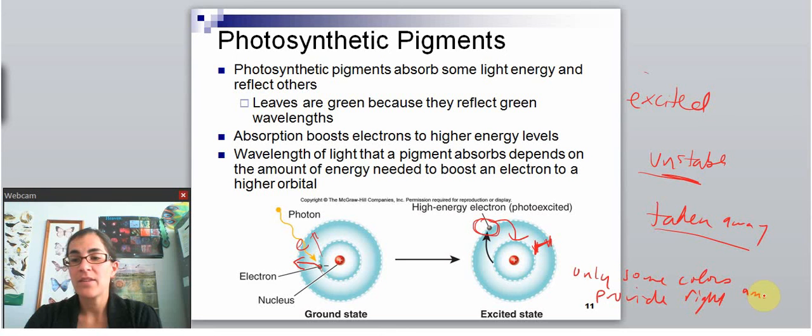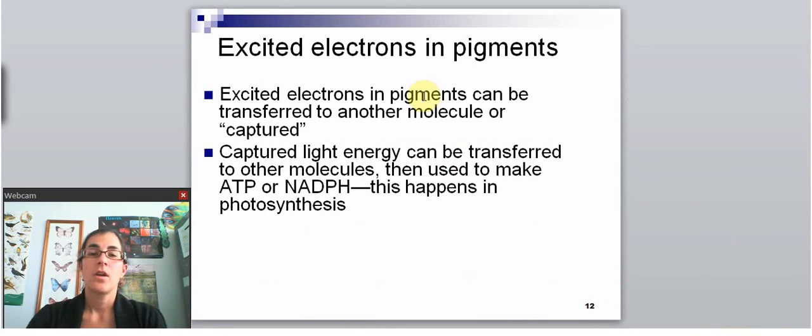So some pigments absorb blues, some pigments absorb yellows, some pigments absorb greens, right? Because of the amount of energy between those orbitals. So as I said, if that's the right amount of energy between the orbitals, then the excited electron will hang out there, become unstable, and that excited electron can be transferred to another molecule. That's transferring energy. So now that energy can be passed along and eventually used to make ATP or NADPH.